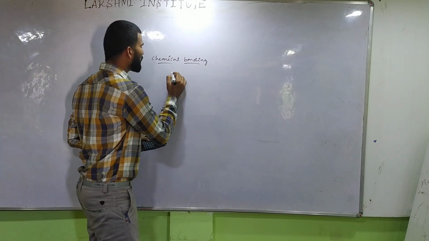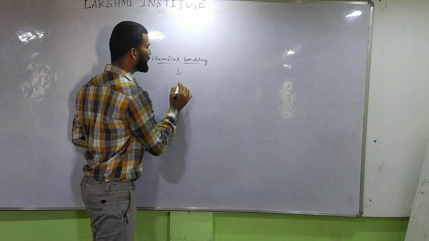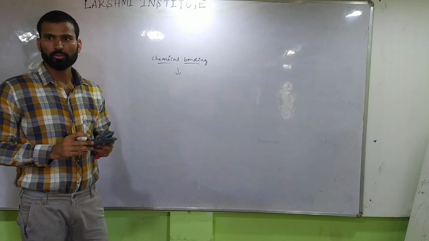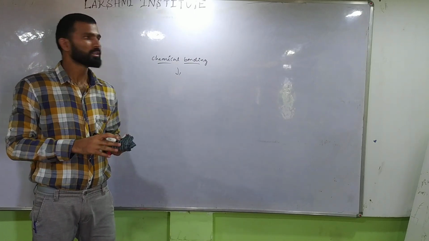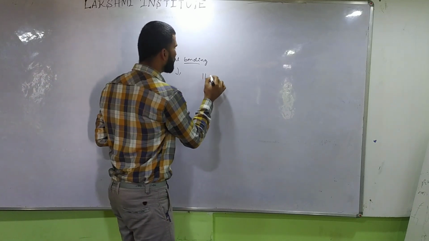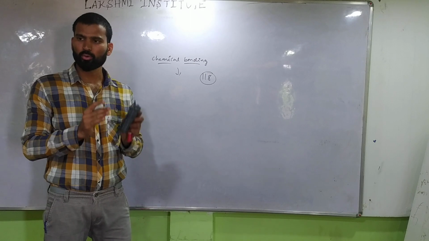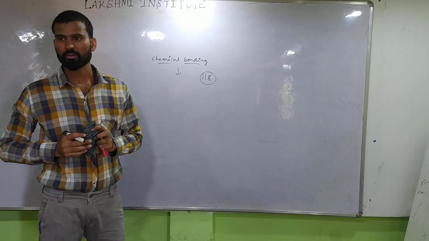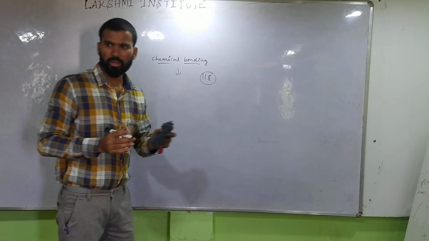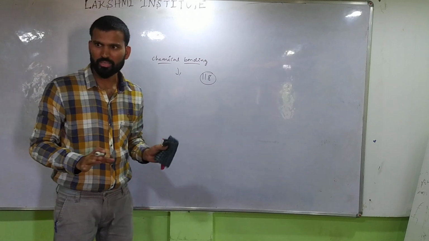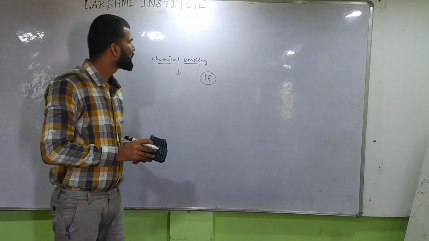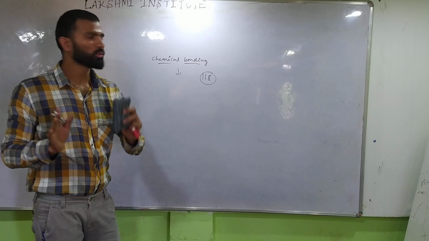So what is chemical bonding? Why is it required to bond each element? There are 118 elements in the periodic table. Each element has to bind with another element. Why? If they don't bind, they cannot exist in nature. Yes, they can exist, but there is one rule here.